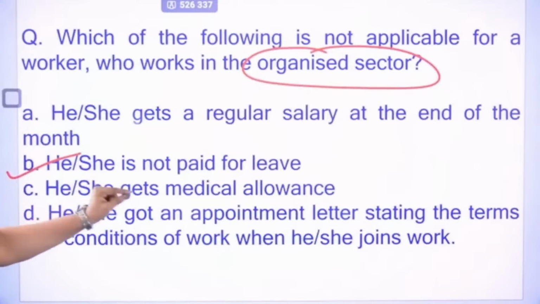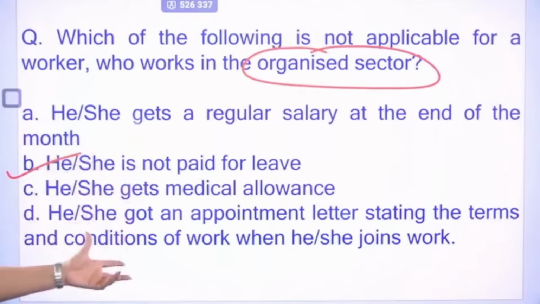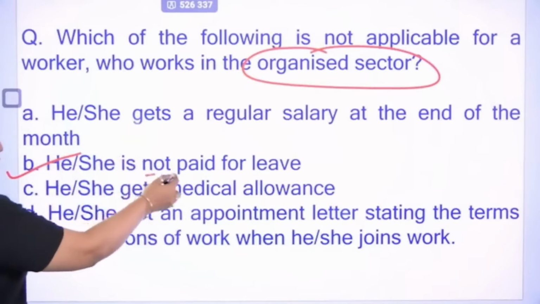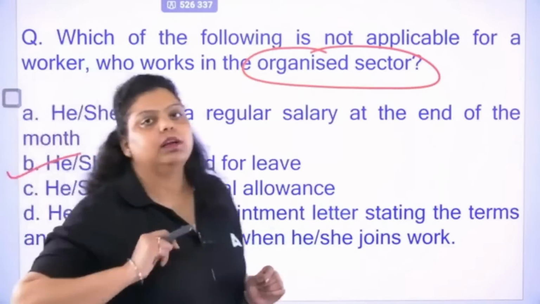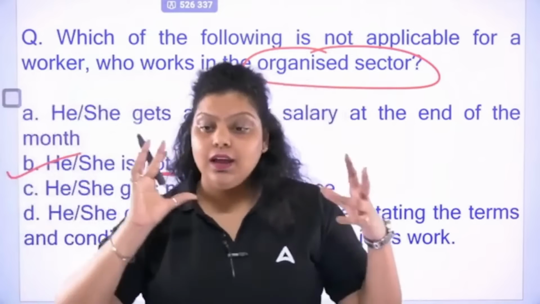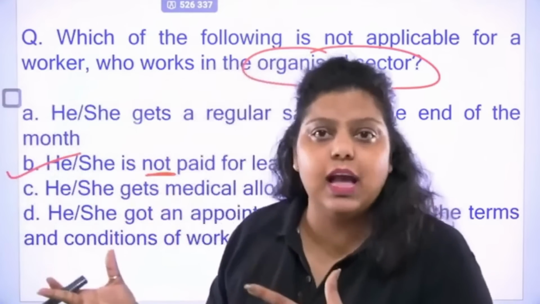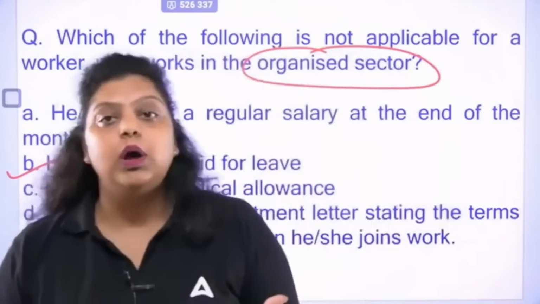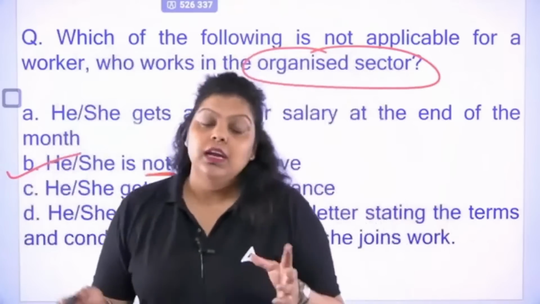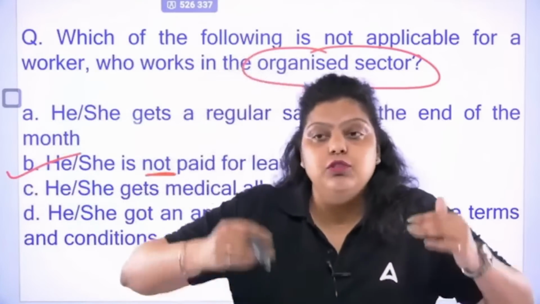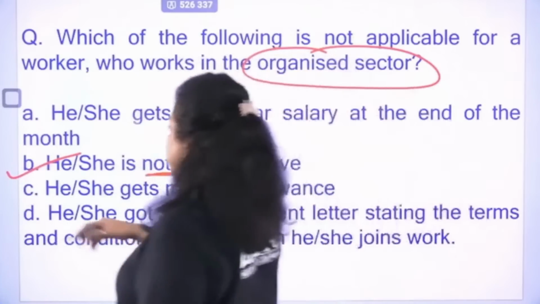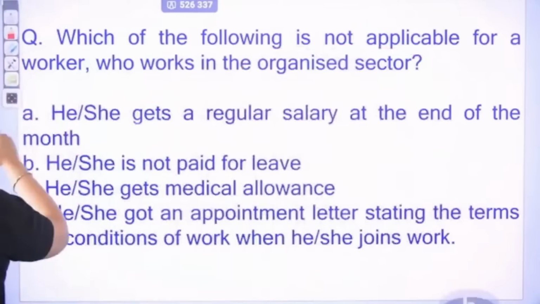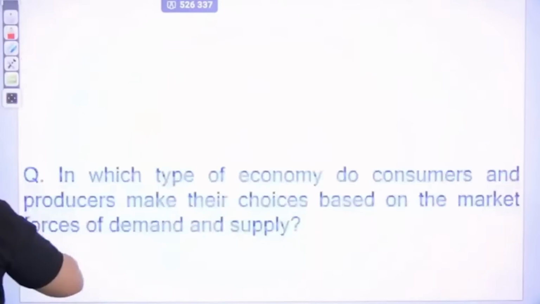Organized workers will always be paid for the leave. A certain paid leave will be there in one financial year. Okay, all the others are there, but this is not applicable to the organized worker. This is applicable to the unorganized worker because these are like agricultural laborers, domestic help, street vendors. They do not have their job terms and conditions defined. They do not have a particular period defined in which definitely they will get the increment and all. So right answer will be B option. Okay, so do remember organized and unorganized sector workers, what are they?